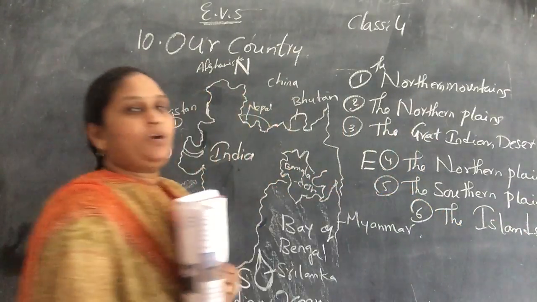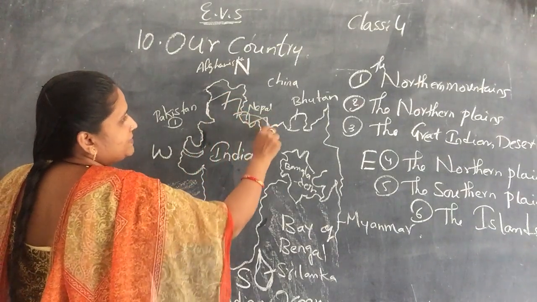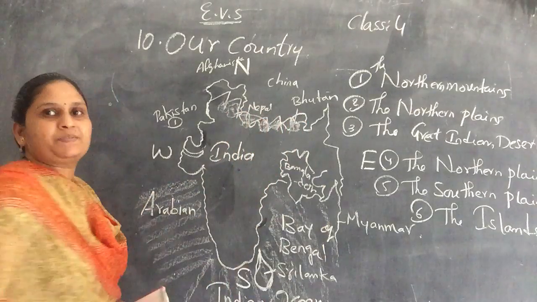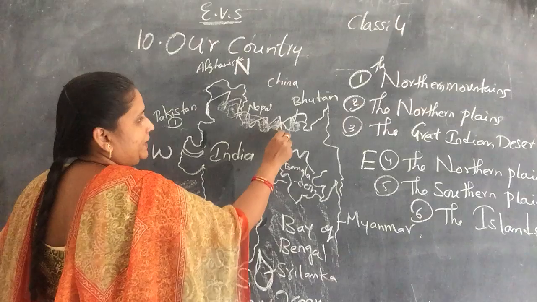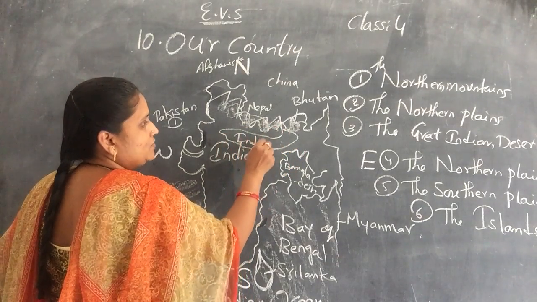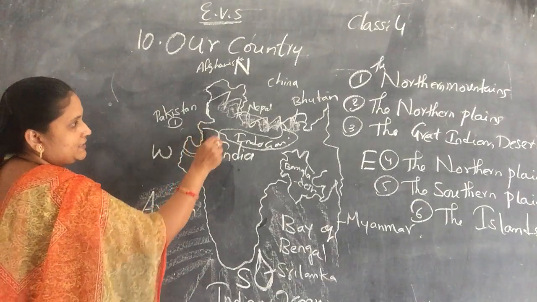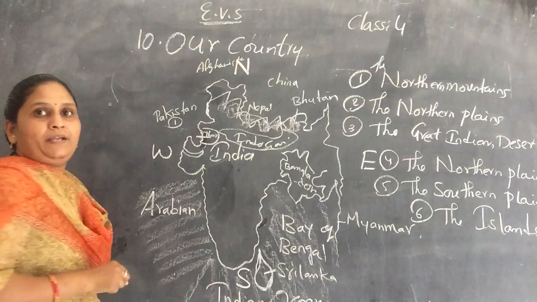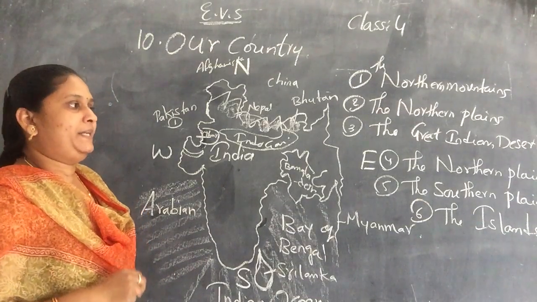So the first one is the northern mountains. What comes under the northern mountains? The Himalayas come under the northern mountains. The Indo-Gangetic plains are called the northern plains. Here in Rajasthan we have the Thar Desert, which comes under the Great Desert.